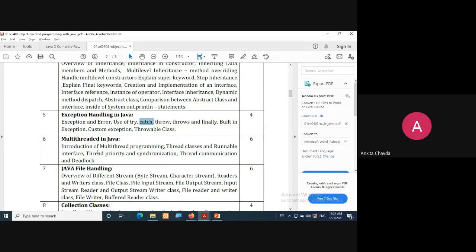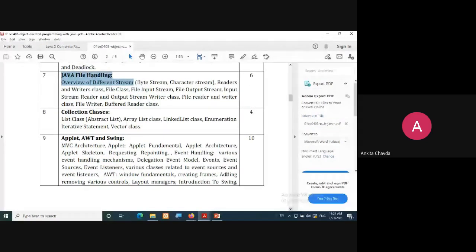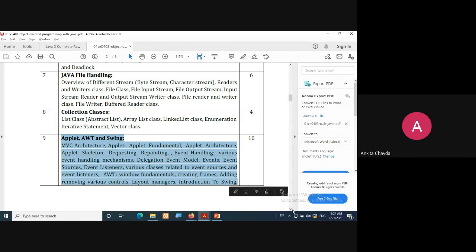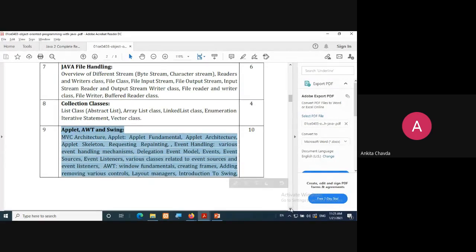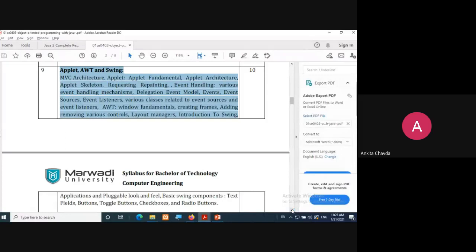Right? Then from the sixth one, there would be multi-threading. Right? Then again, file handling. That would be somehow different than C++, right? Then we are having collection classes, and then finally applet. So that last CO, that course outcome, for that I was showing you this applet. Applet means you can do such kind of interactive programming where you can make one page.